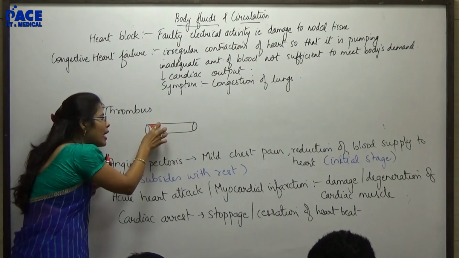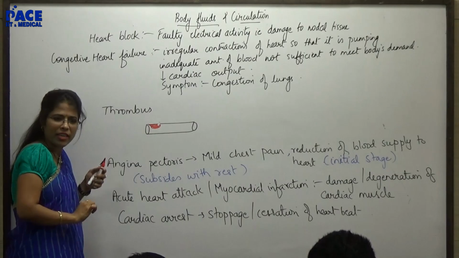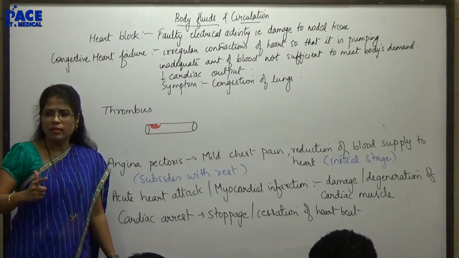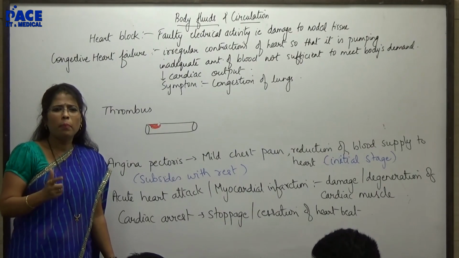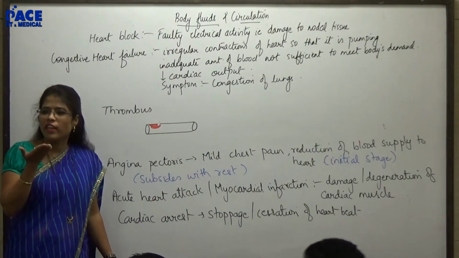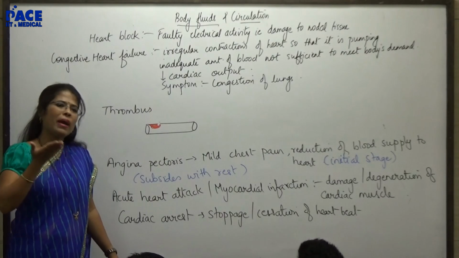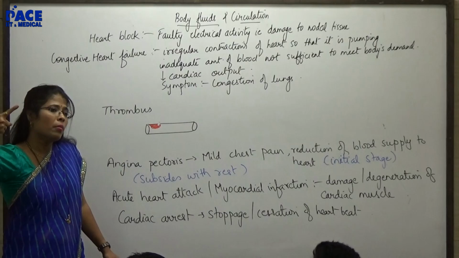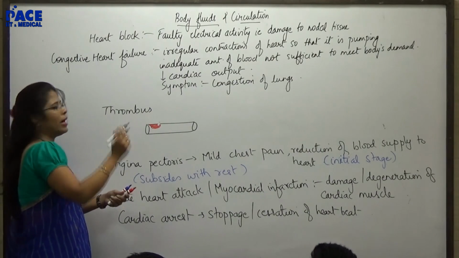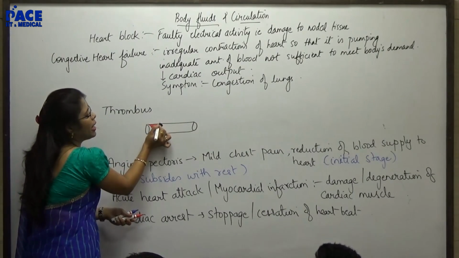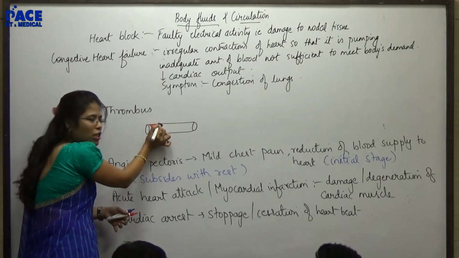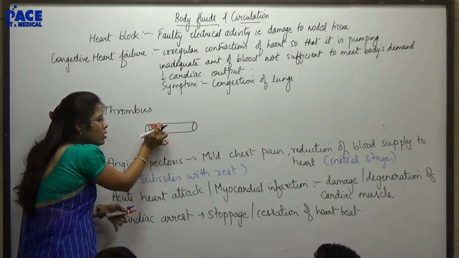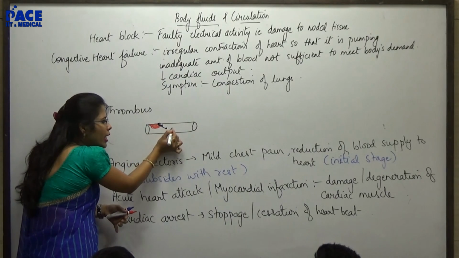There can be a cut in the wall of the blood vessel. As soon as there is a cut, who gets stimulated? Platelets. Any sort of injury will stimulate my platelets, and that will lead to formation of blood clots, internal blood clots. Now a blood clot will form here. This blood clot is healthy so that it is sealing the injury. But imagine this clot breaks off and comes this way.